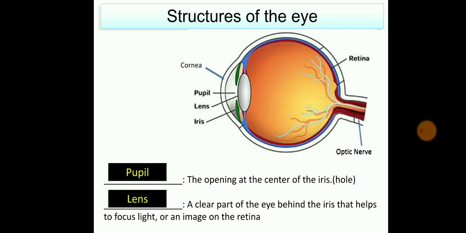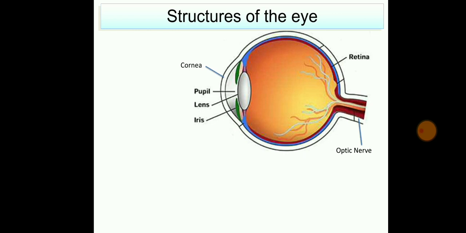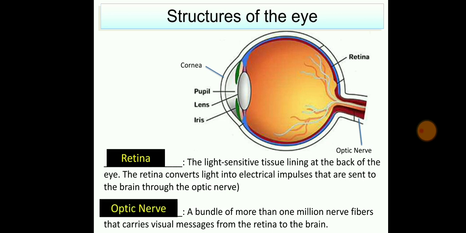Whenever you do a physical examination and check the pupillary reaction, you check with light whether it contracts. The normal pupillary size is 3 mm. Now next is the lens. It is a clear part of the eye behind the iris, and it helps to focus the light and the image on the retina. Next is the retina.